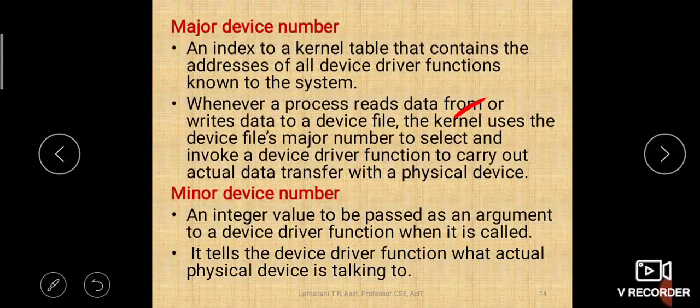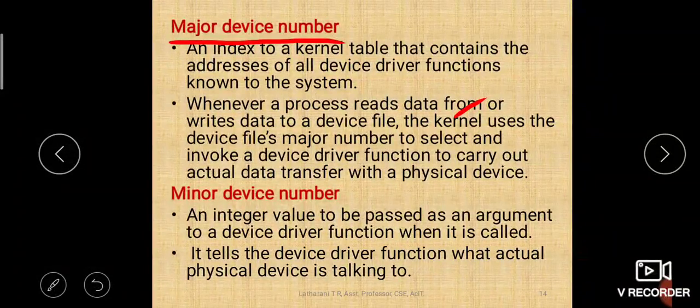Suppose there are three printers connected to your system: a laser printer, an inkjet printer, and a dot matrix printer. So three different types of printers are connected to your system, and there is one printer driver, which is selected by the major device number. But there are three printers, so which printer needs to be accessed for printing the document?